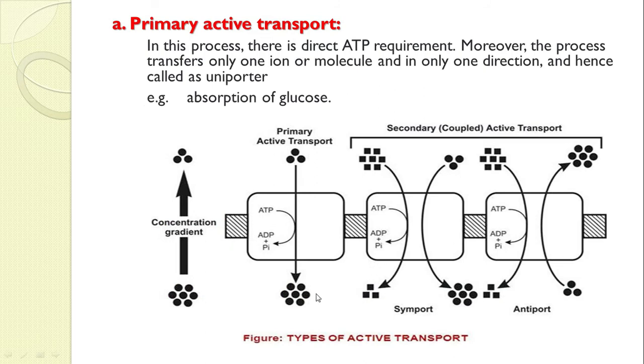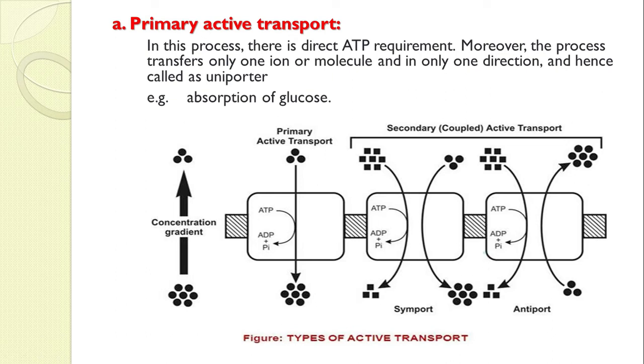Now you know the concentration gradient. In this figure, this is drug A and suppose this is drug B. Drug A will get absorbed by passive diffusion. Then it will use ADP and ATP, and in the same way, along with the absorption of drug A, drug B will also get absorbed. So drug B will not utilize any energy, still it will get absorbed. That particular thing is called a symporter, in one direction.